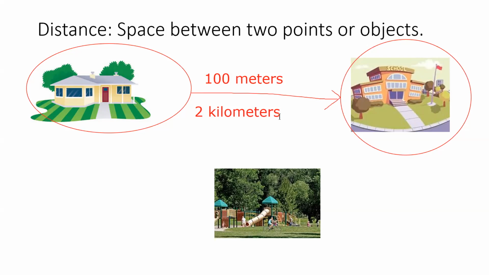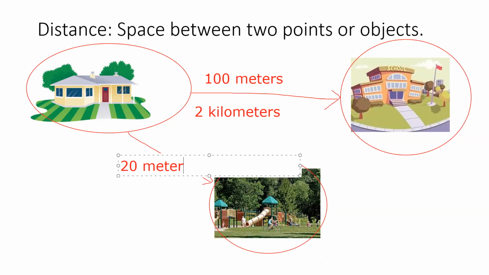From home to the park. Oh, I love parks. I miss it so much. Oh, yes, I know. But don't worry, because the quarantine will be over and you will go to the park. Yay! So, from my home to the park could be, I don't know, I think 20 meters.